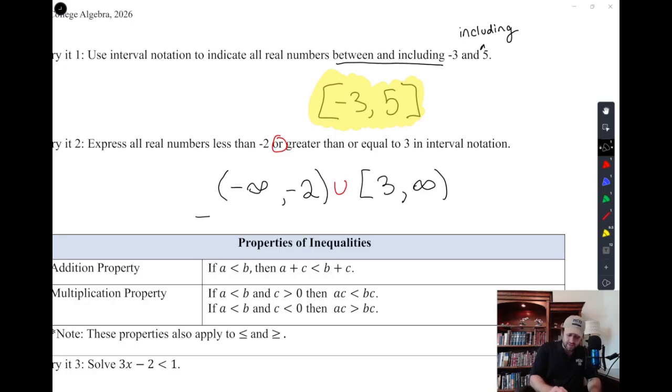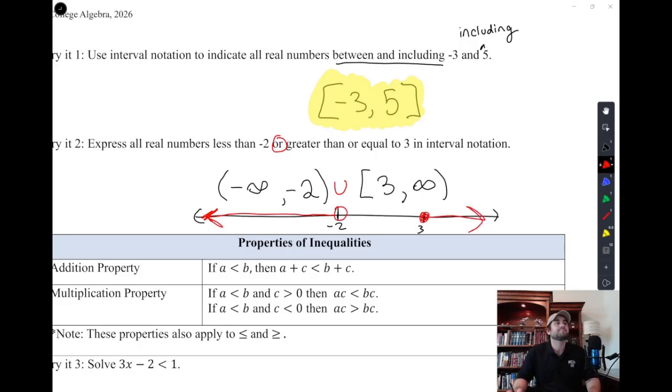So if we think about this on a number line, we have a cutoff at negative 2 and a cutoff at 3, and we are including every number in the world, not including negative 2, starting at 3 and going on forever. And that's kind of what the number line would look like to match that union of two sets. And so we can use these intervals. Those are two examples of just how to write intervals.